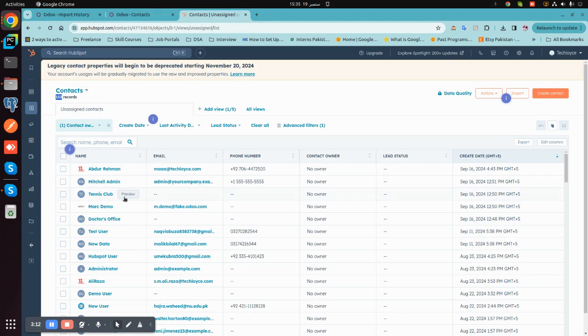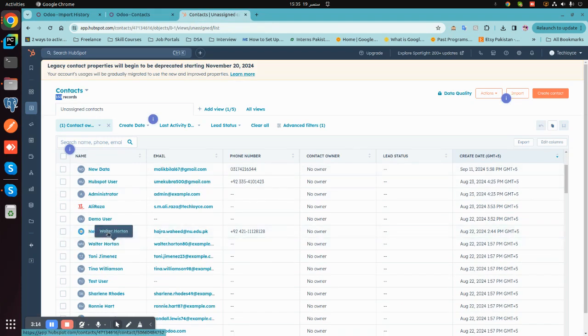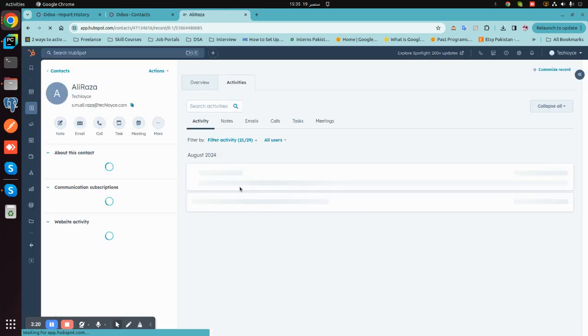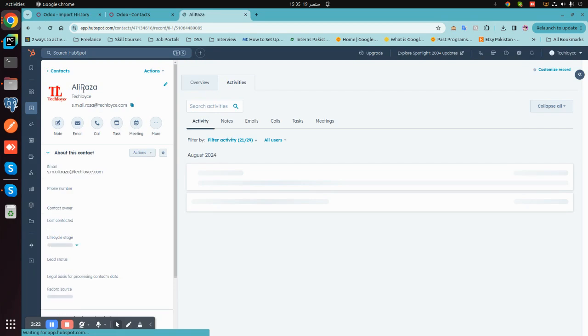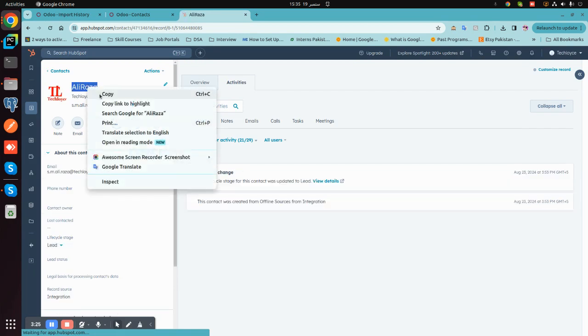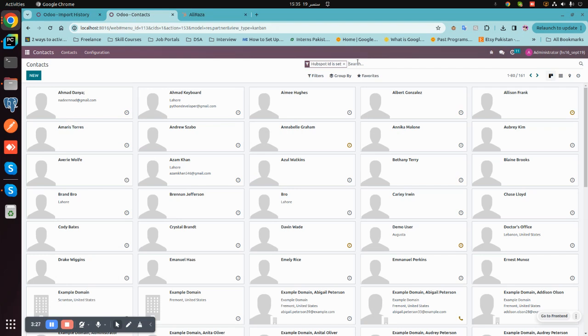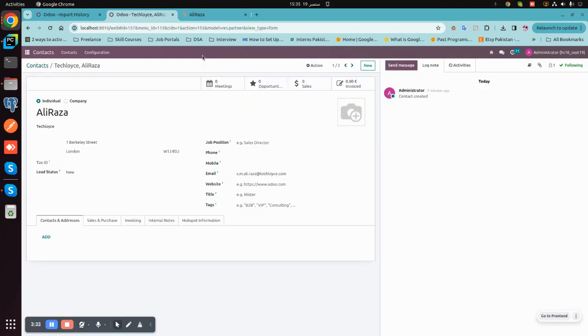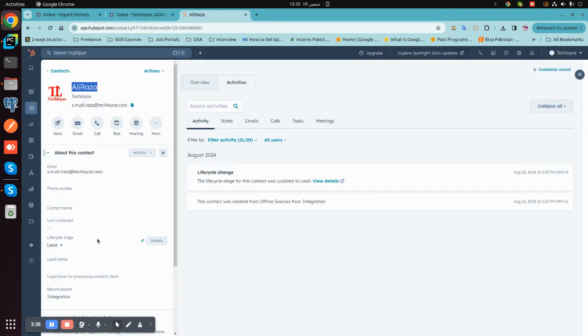So we can view any contact, for example, a new user, Alirazar. You can see that is something that we can check here. This is the contact. So the address is also matched here.